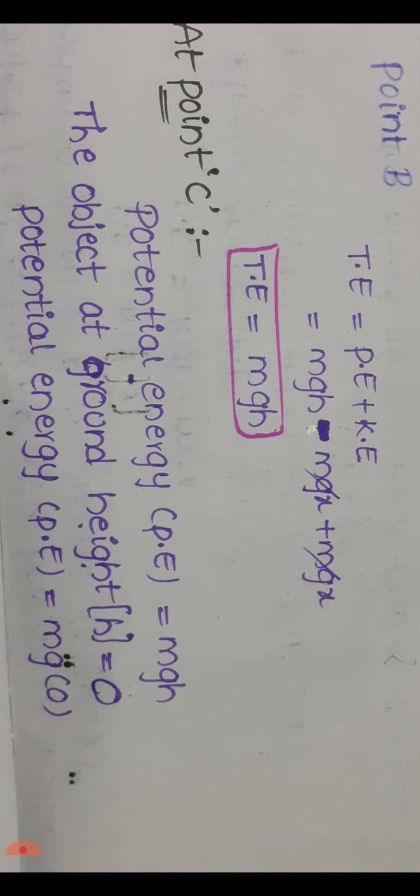Mass m does not change, g is acceleration due to gravity towards the ground. The object is at position C, which is the ground, so there is no remaining distance, so h value is 0. So potential energy mg into 0, so potential energy value is 0.